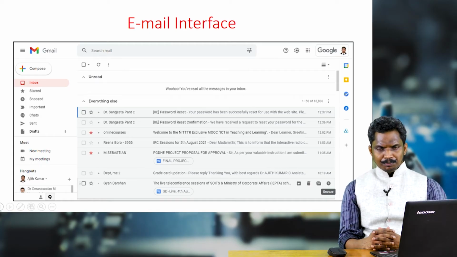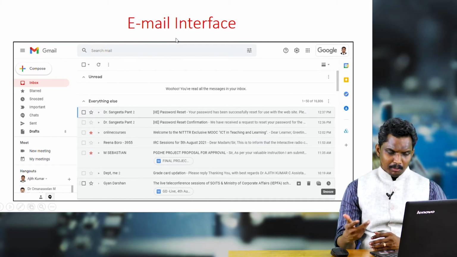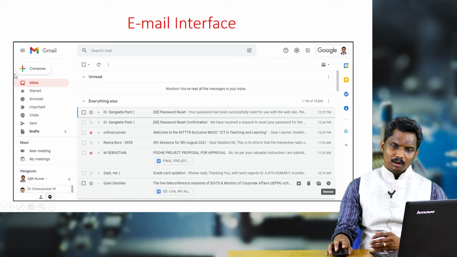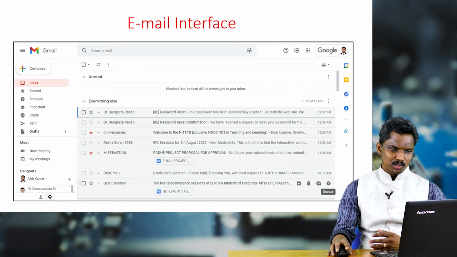Now coming to the email interface. This is how you will see the email. For example, when you open Gmail after logging in, after you give your username and password, this is how it will look.